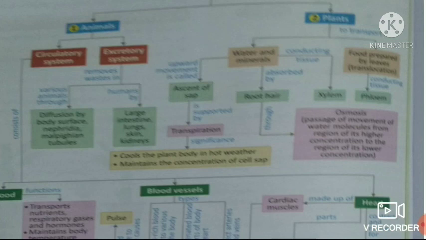When this water evaporates from the stomata of the leaves, it will create a suction pull on the water in the xylem vessels. Just like we suck juice upward with a straw, in the same manner this water will also be sucked upside, and in this manner this water will move upward.